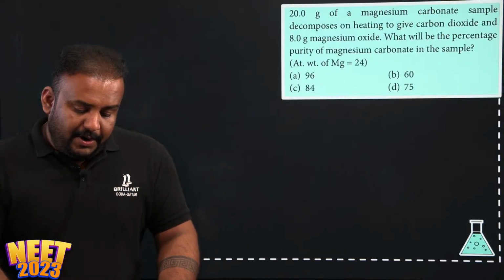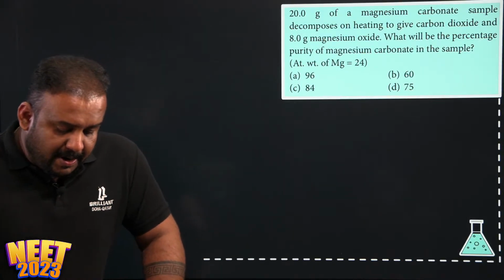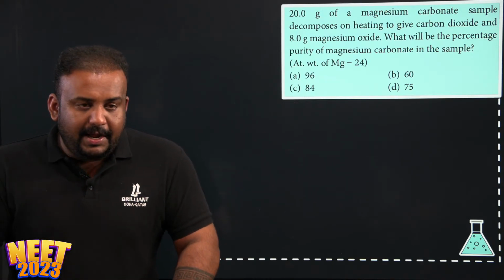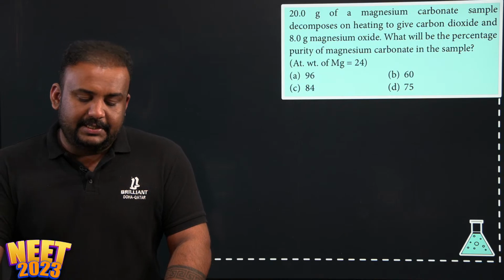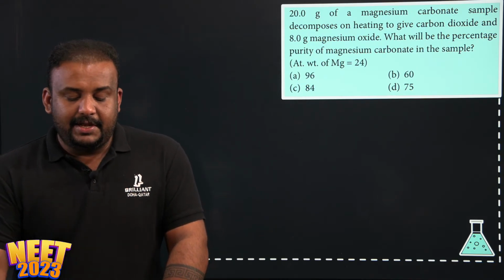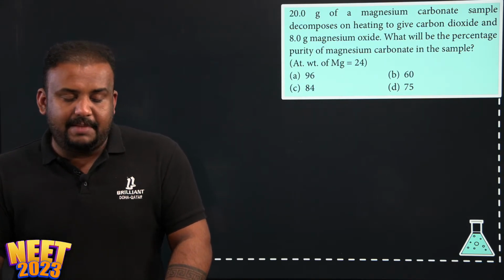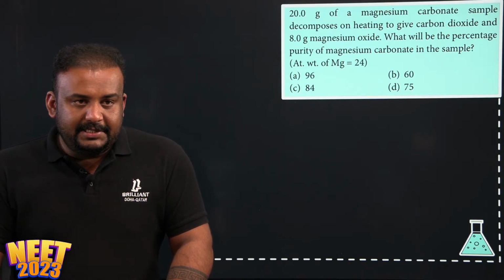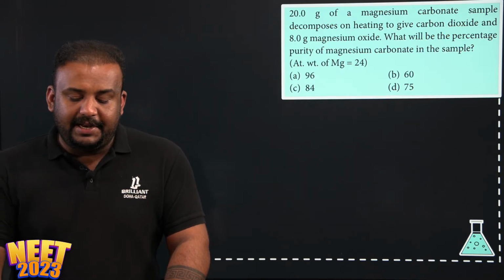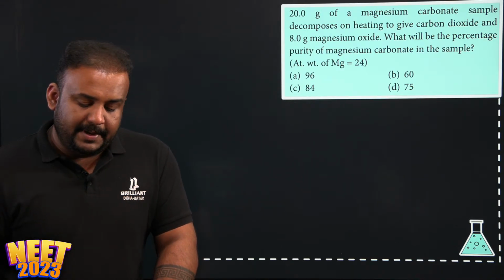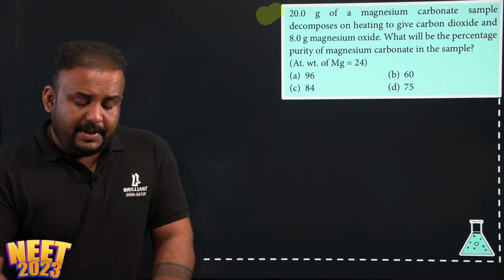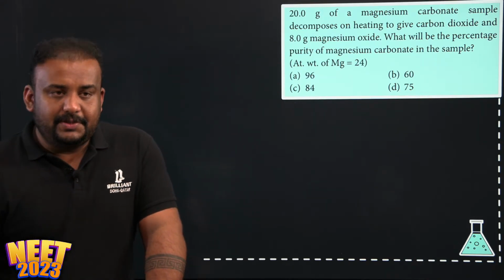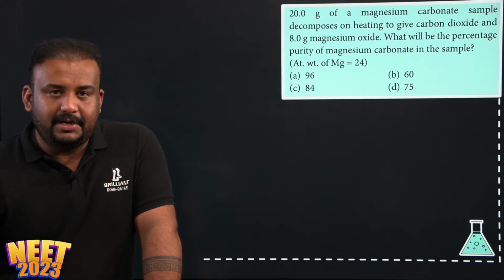Okay, we'll do one more question here. 20 gram of magnesium carbonate decomposes on heating to give carbon dioxide and 8 gram of magnesium oxide. What will be the percentage purity of magnesium carbonate in the sample? See, here again there is a chemical change happening. So you need to write that particular chemical change.